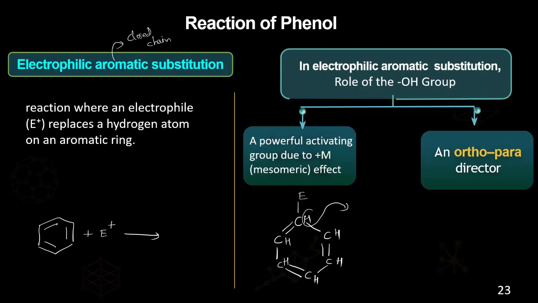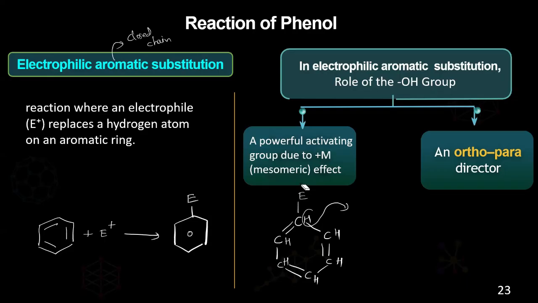That is what electrophilic aromatic substitution means. The electrophile replaces a hydrogen, so that is called electrophilic aromatic substitution. Understood? So how does electrophilic aromatic substitution happen? There are hydrogens present on the carbons in the benzene ring. That carbon will leave that hydrogen and attach to the electrophile. Now in electrophilic aromatic substitution, what happens if there is any OH group attached?